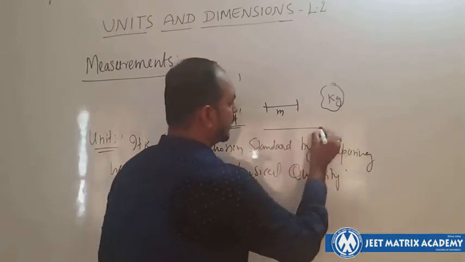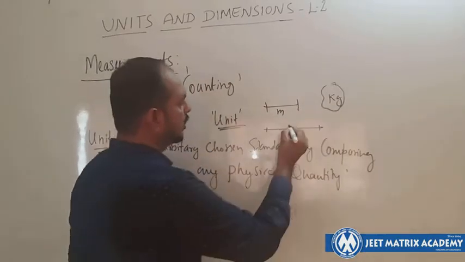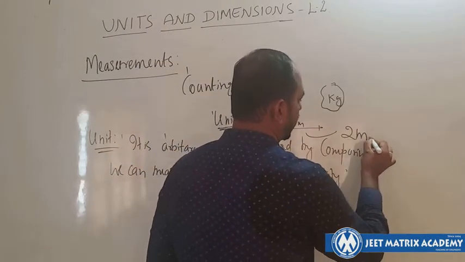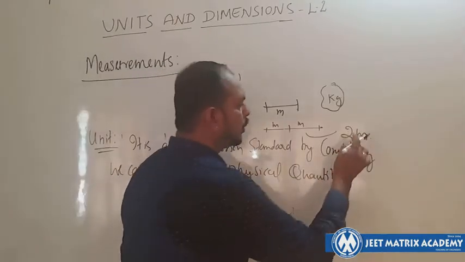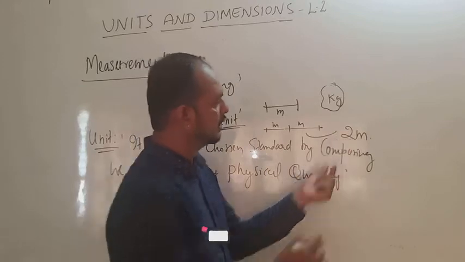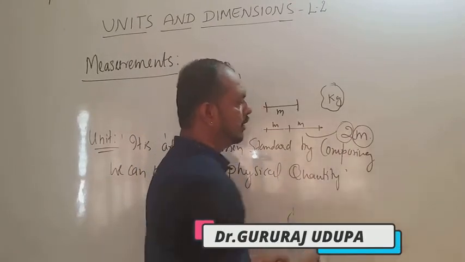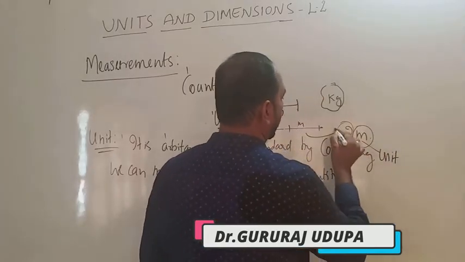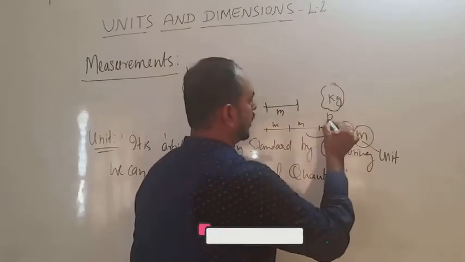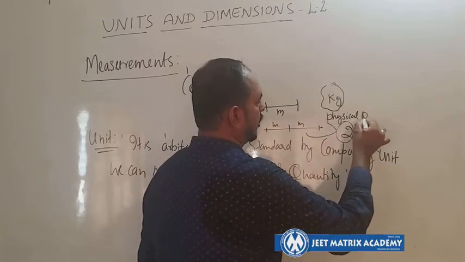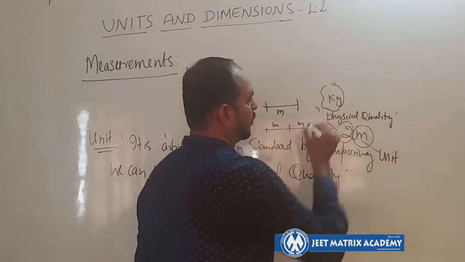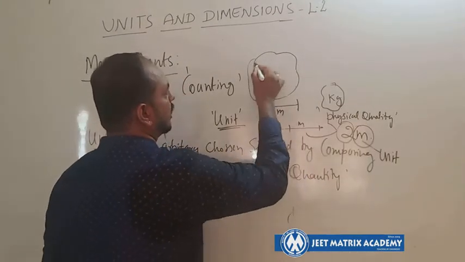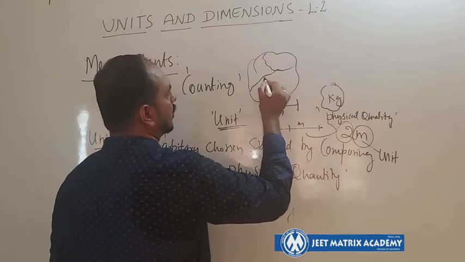Now if you want to compare this bigger length with this, it will be 1 meter and 1 meter, so there will be 2 meter. Now, out of the 2 objects we wrote, one is the number 2 and the other is meter. So this is known as the unit, and this is known as the physical quantity.